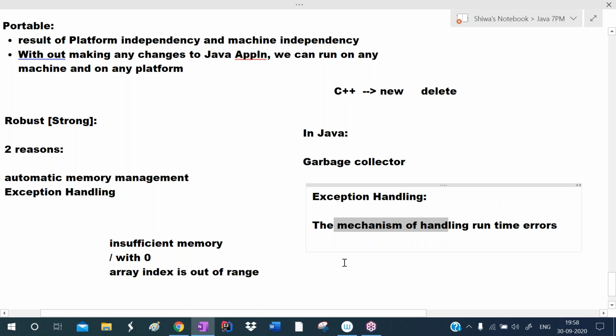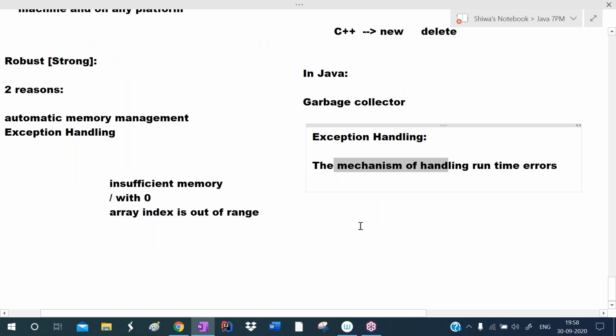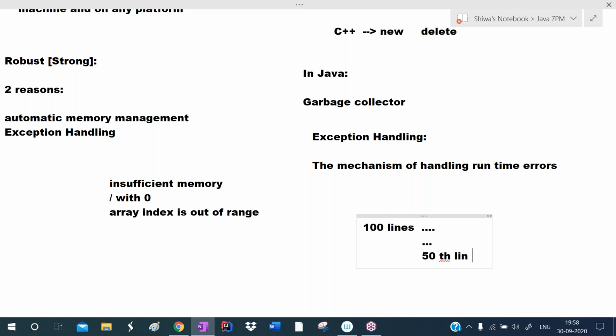So it is a process of handling runtime errors. For example, here 100 lines of code is there. At the 50th line, some runtime error is occurring.